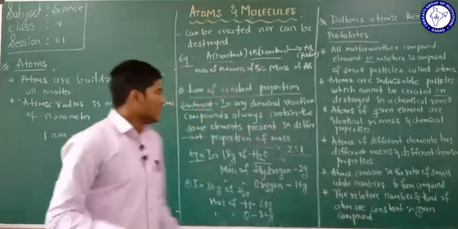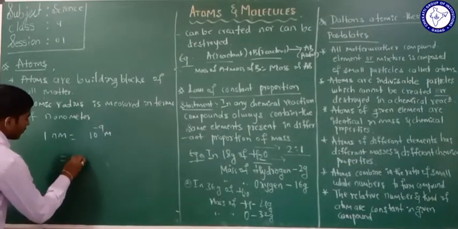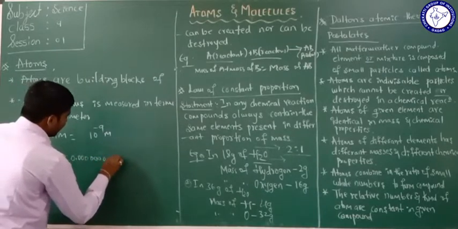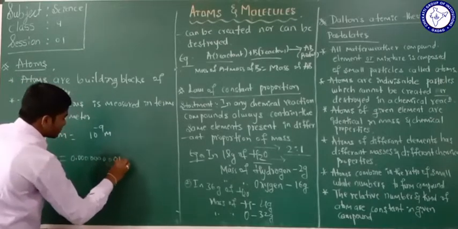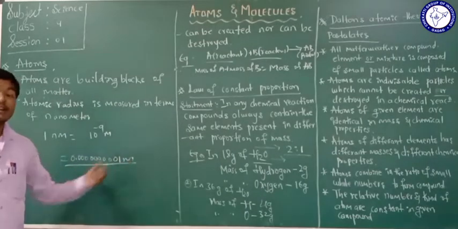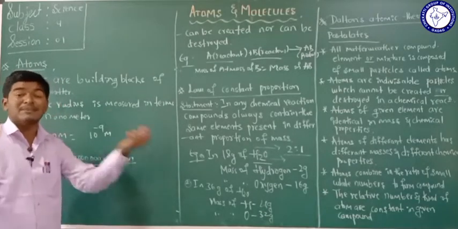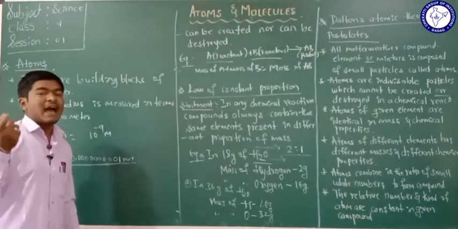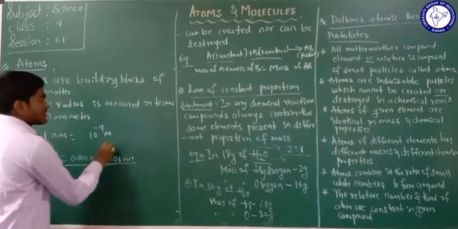It means the size of an atom is around 0.0000001 meter. It is very small; we can't see it even with an electron microscope. So atoms are very small in size, and the radius of an atom is measured in terms of nanometers.